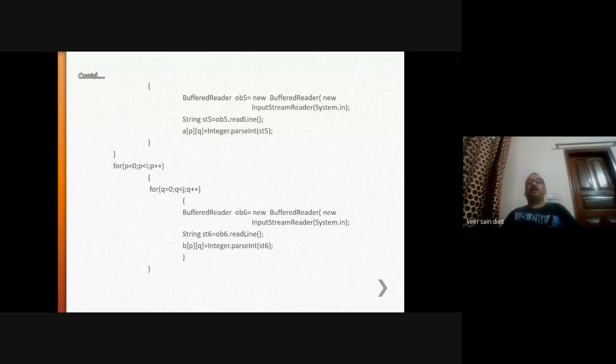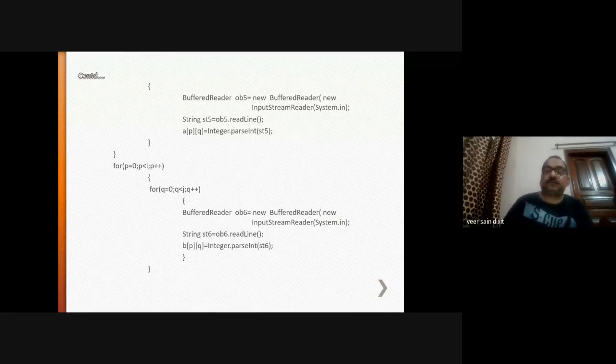Now you are entering the values into array B. In the same manner, here p is an iterator showing the rows i, and q is an iterator showing the columns j. So p will start from 0. From 0, all the q values will be executed. This will be executed again and again for 0, from q to whatever the value of j.